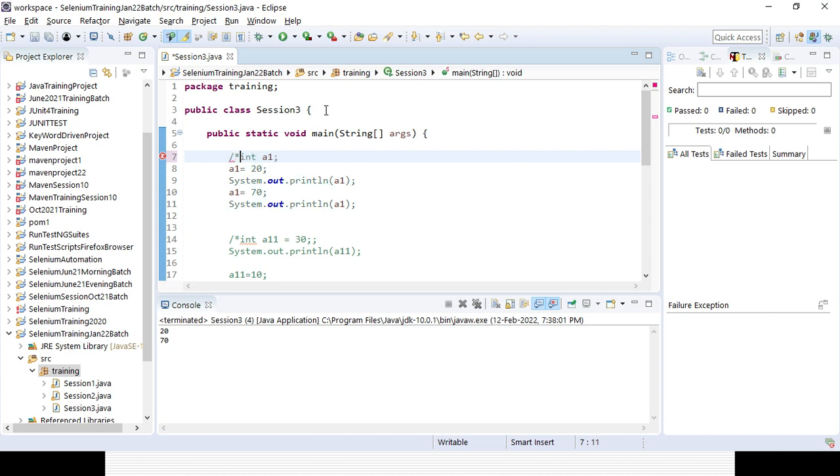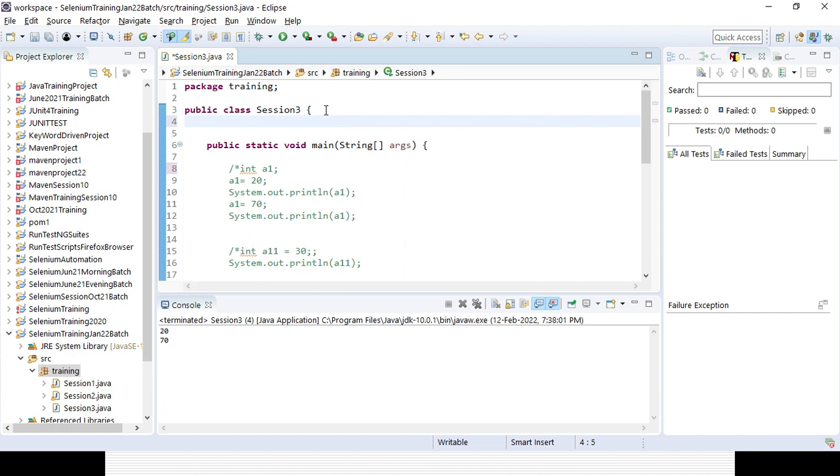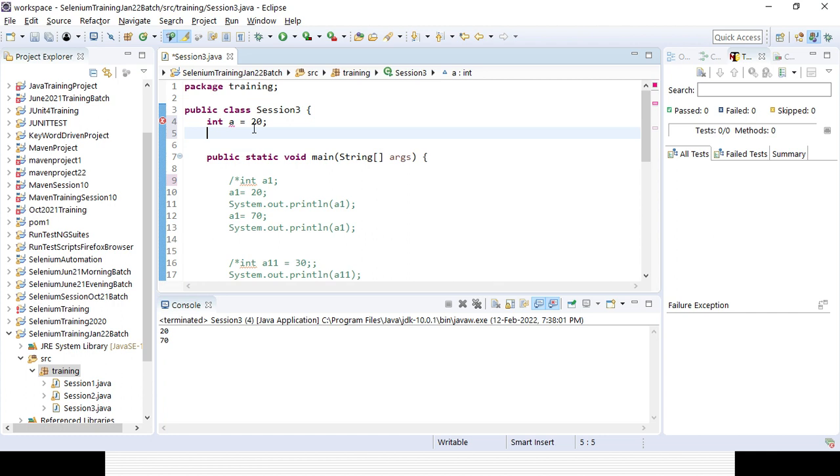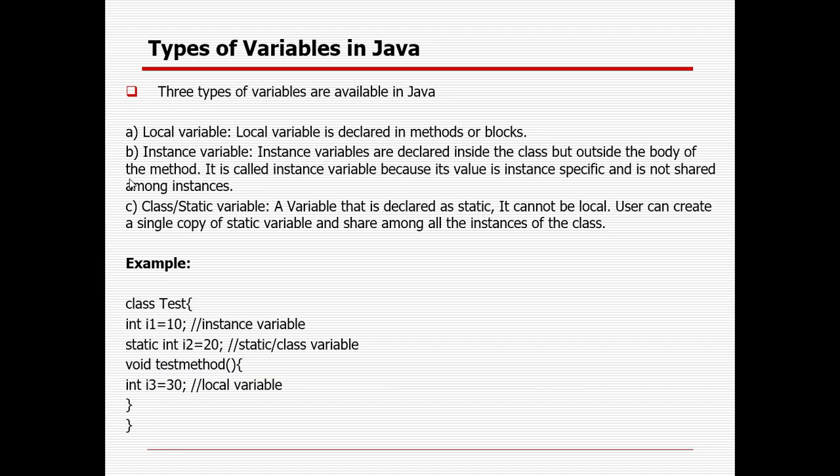So how can we define the variable? We need to define the variable at the class level, then I will be using it in the main method. So here I will be defining a variable, int a equal to 20. This is called an instance variable.